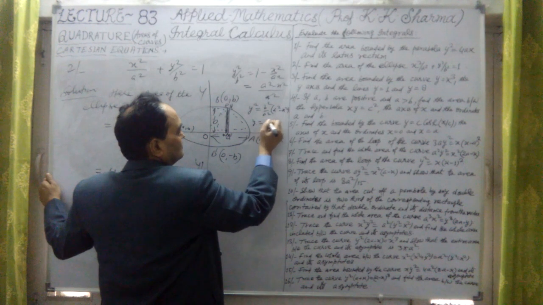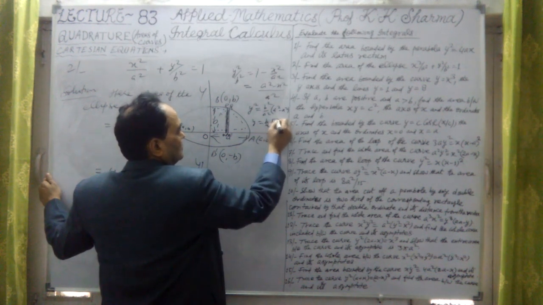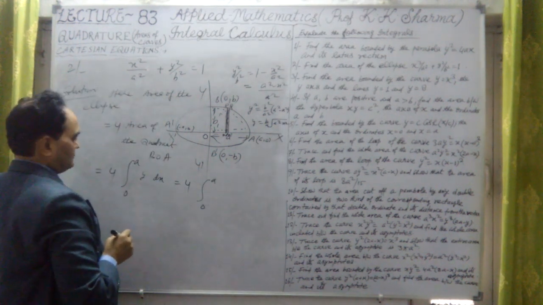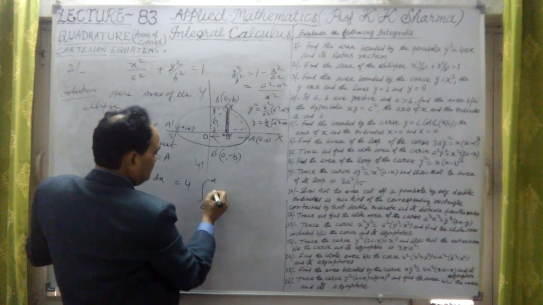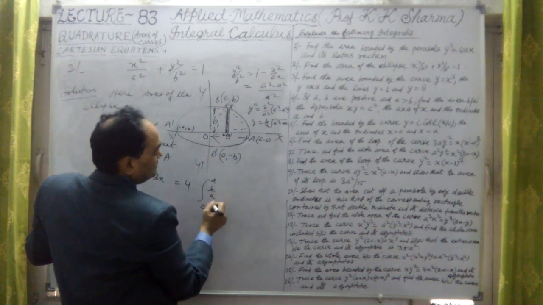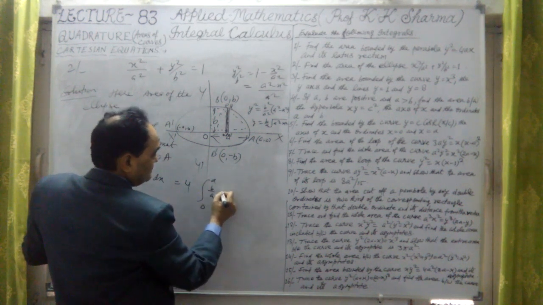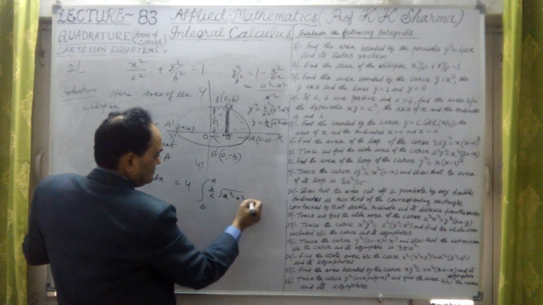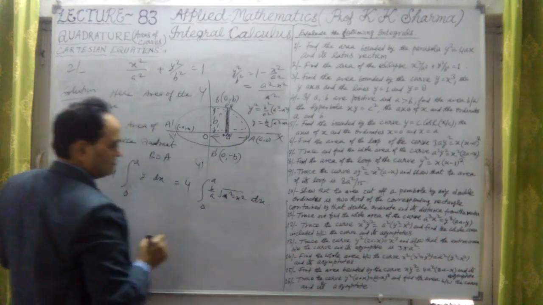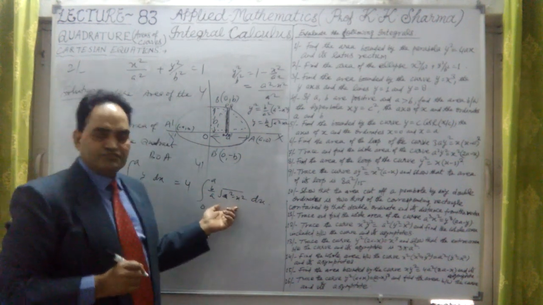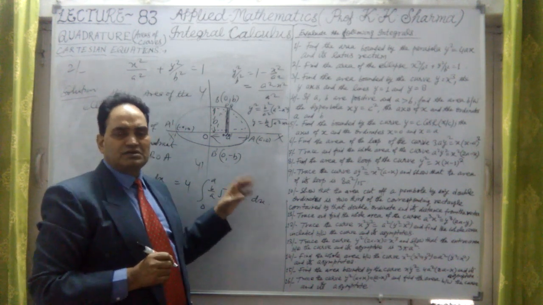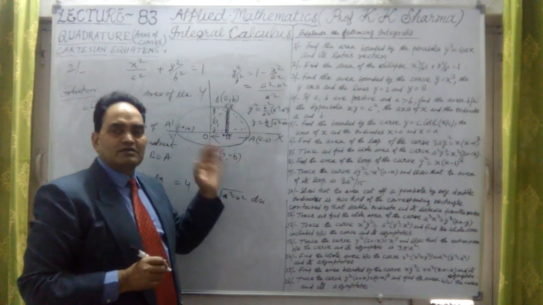So y equal to plus minus b upon a under root a square minus x square. This is the point here. If I substitute this value, it is b upon a, the value of y here, under root a square minus x square into dx. Now we know this directly from the integration formula, or we can substitute x equal to a sin theta and solve it by that method also.